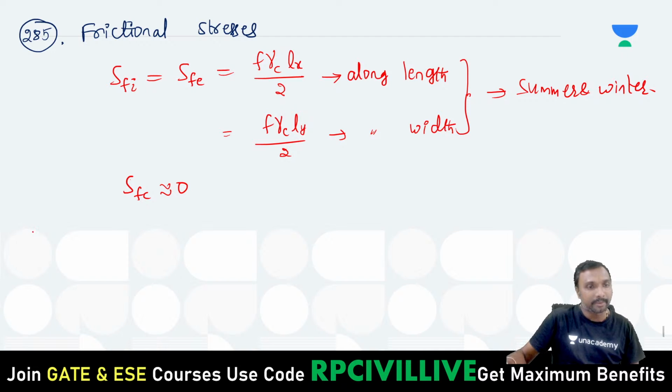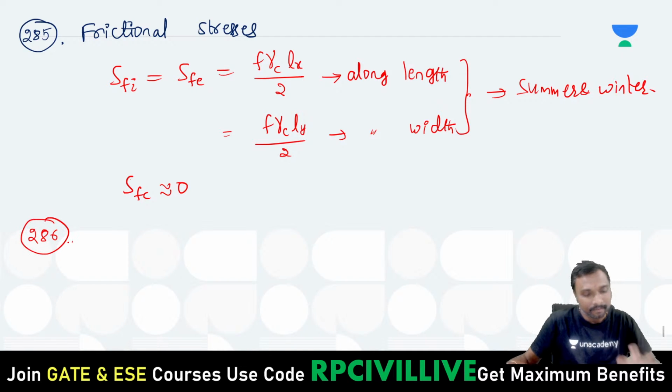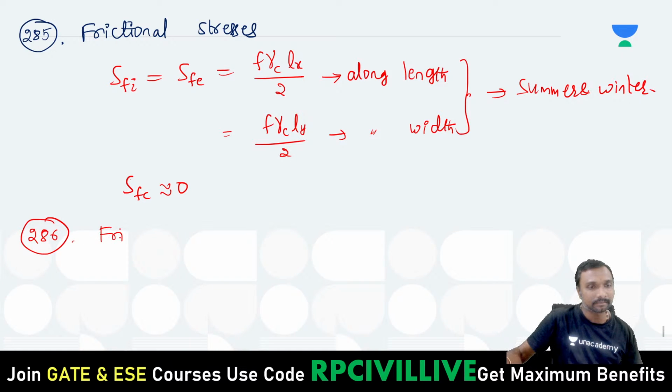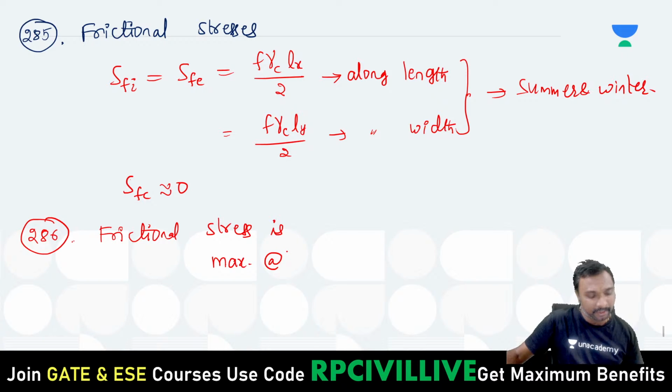Now, what is the point you can write? One more point, 286 point. What is the point you can write here, all of you, if you just observe it? The nature of these stresses: whenever you are considering the nature of these stresses, which one is having the maximum stress? Frictional stress is maximum or highest at which one?